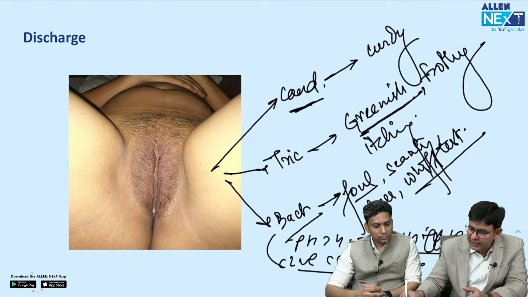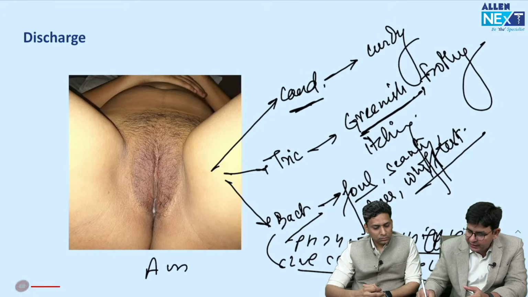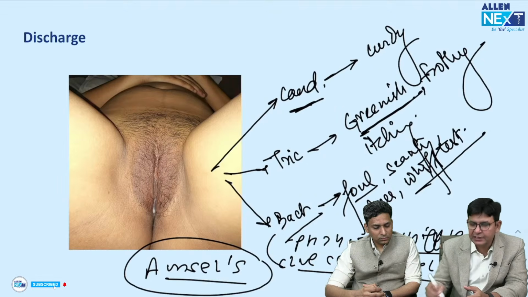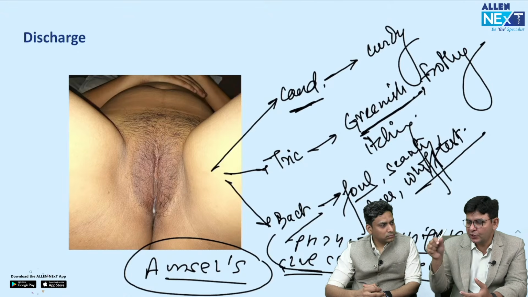And previously there was a criteria termed Nugent's criteria. But nowadays this is not being done, and mostly it is Amsel's criteria. And clue cells they have already asked. What they actually are, are the bacteria over the epithelial cells, which you can observe.